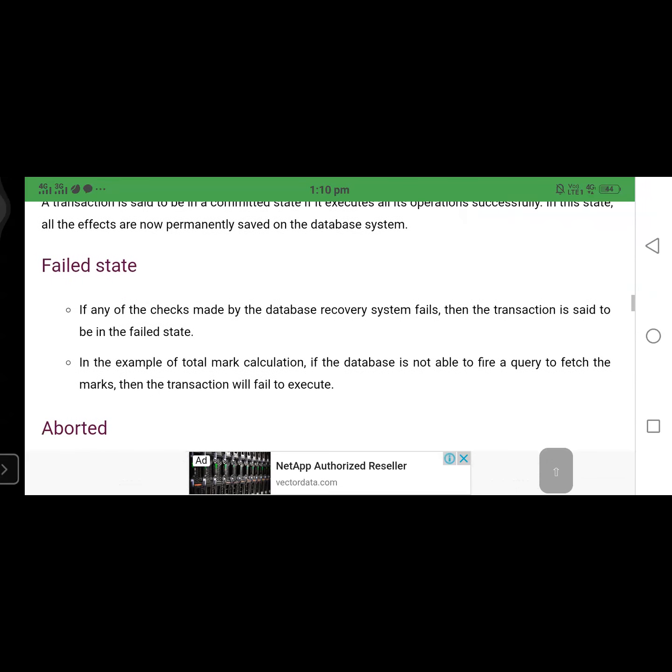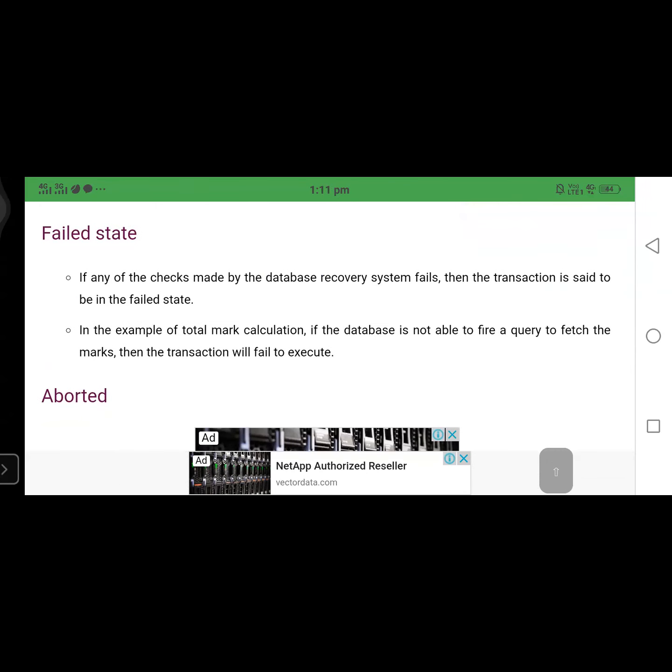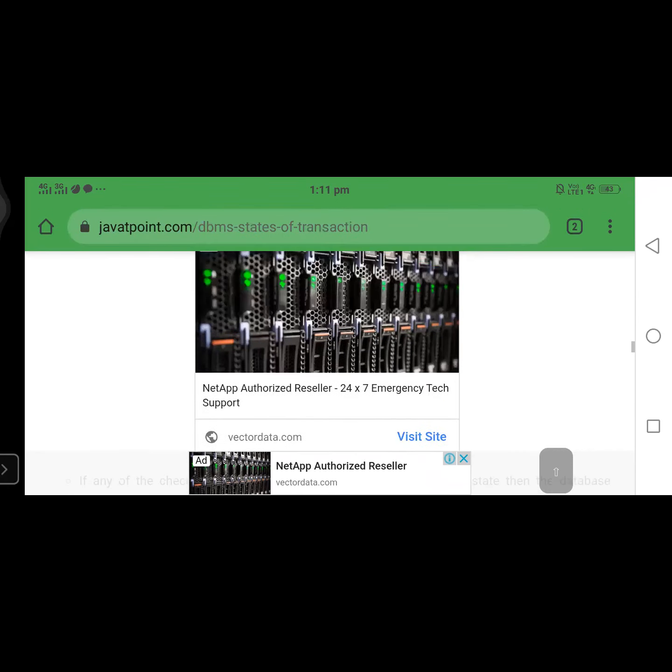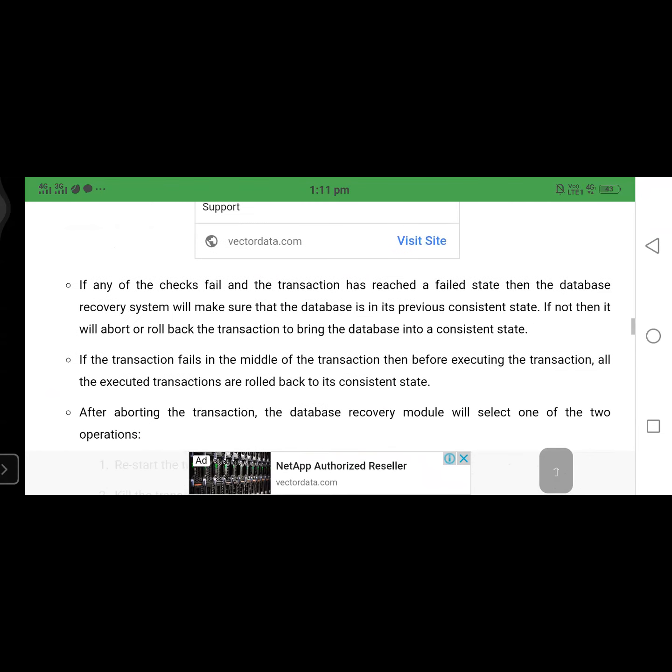Next, the failed state. If any of the checks made by the database recovery system fails, then the transaction is said to be in the failed state. In the example of total mark calculation, if the database is not able to fire a query to fetch the marks, then the transaction fails to execute. That means some problem occurred during the execution of this transaction, so it fails. If that failure cannot be recovered, it will be in the aborted state.